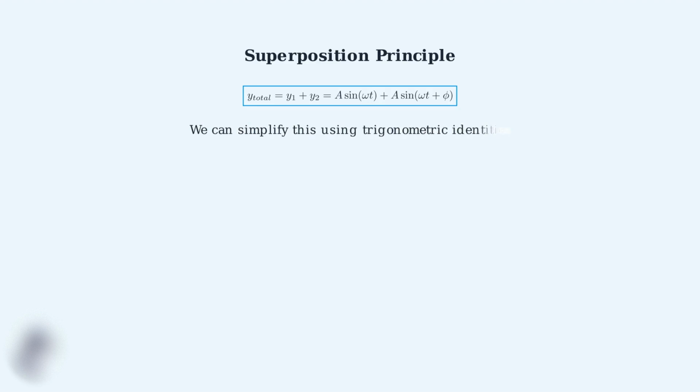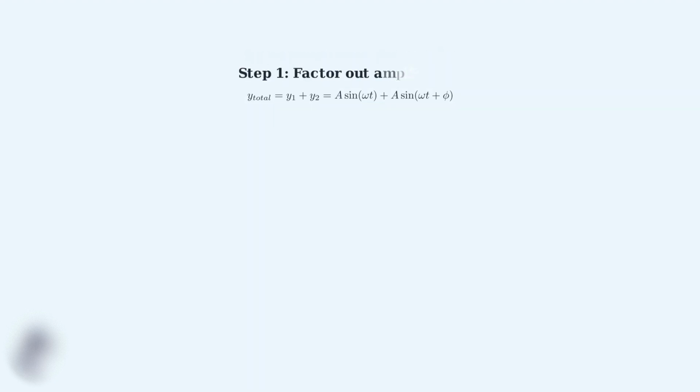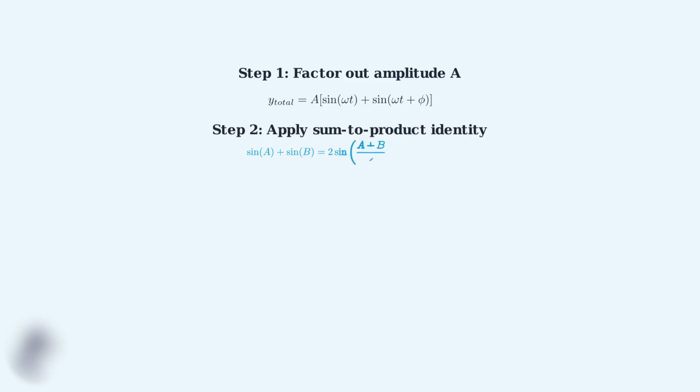Now, we can simplify this expression using trigonometric identities. This is where our sine double angle formula becomes useful. Step 1. We factor out the amplitude A from both terms. This gives us A times the quantity sine omega t plus sine of omega t plus phi. Step 2. We apply the sum to product identity. The identity states that sine A plus sine B equals 2 sine of A plus B over 2 times cosine of A minus B over 2.